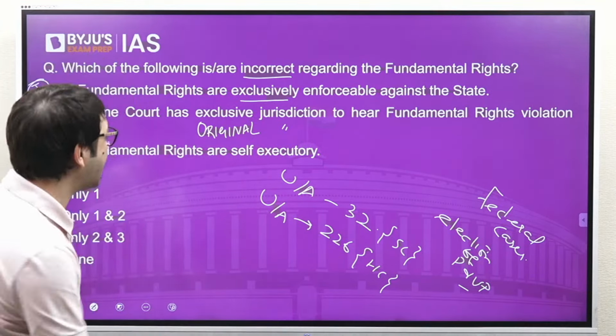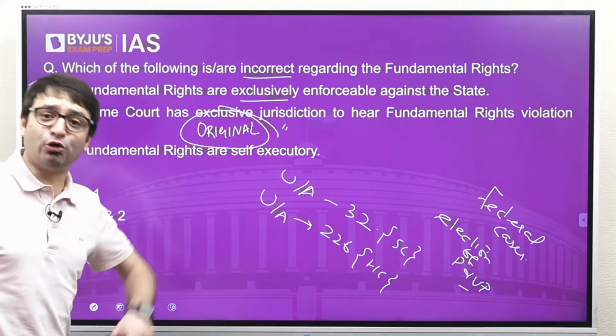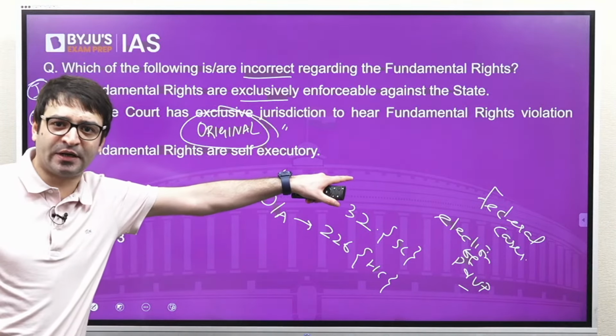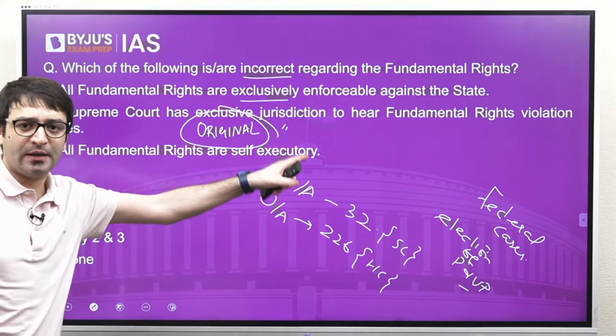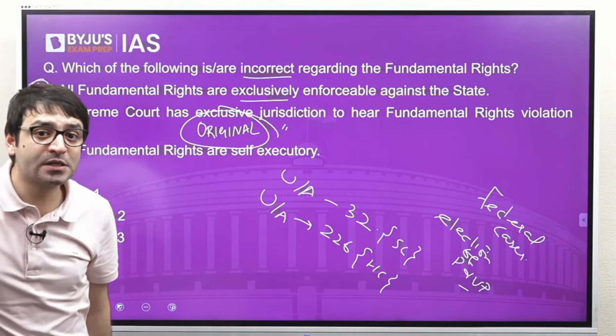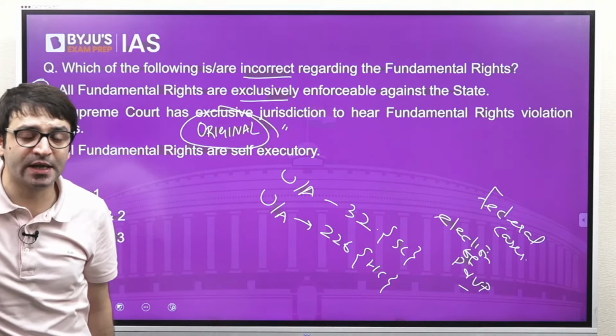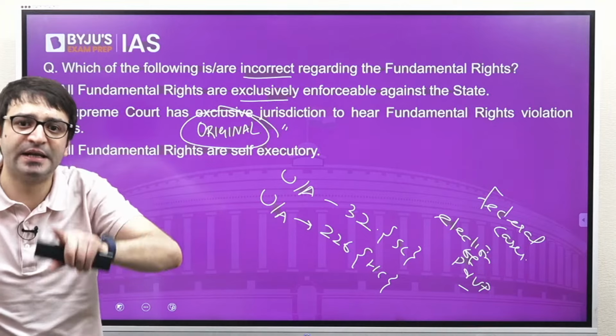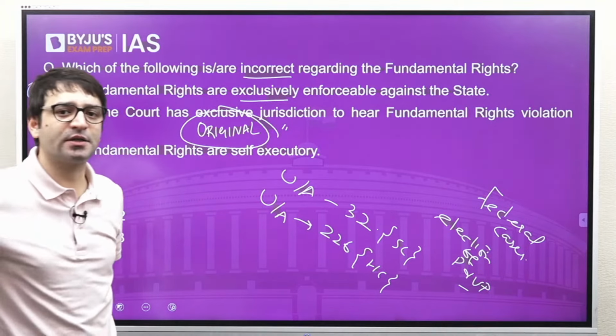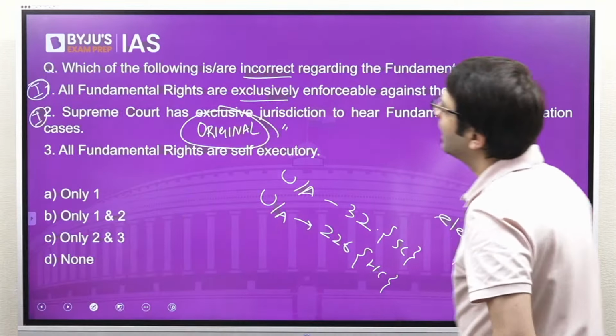Yes, Supreme Court has original jurisdiction to hear such cases, because you can directly file in the Supreme Court. But that doesn't mean Supreme Court has the exclusive jurisdiction, because high courts also can hear them under Article 226.